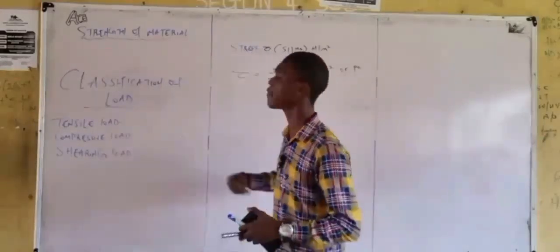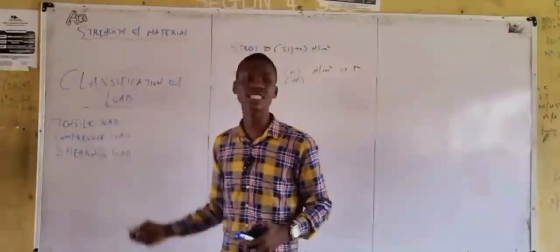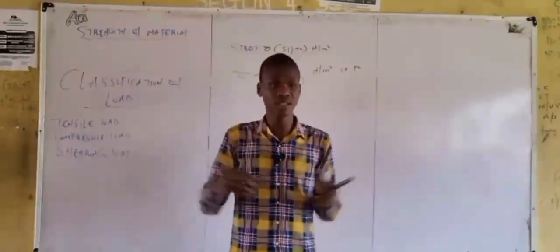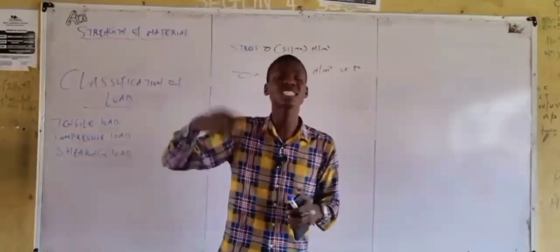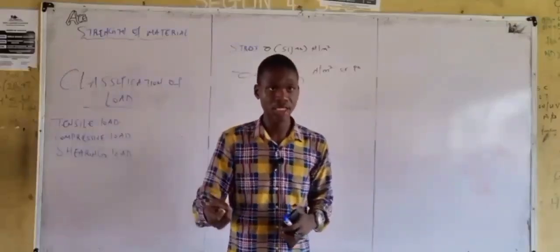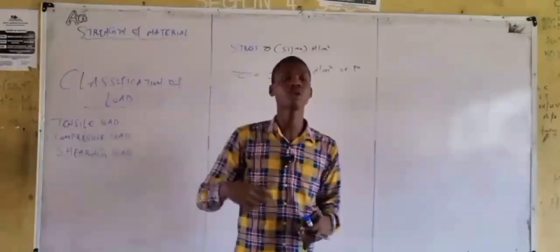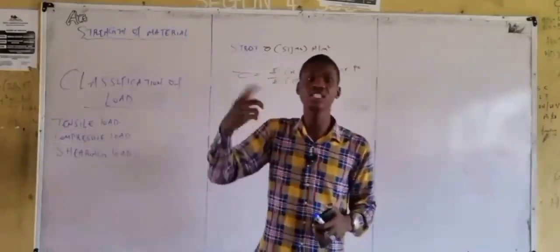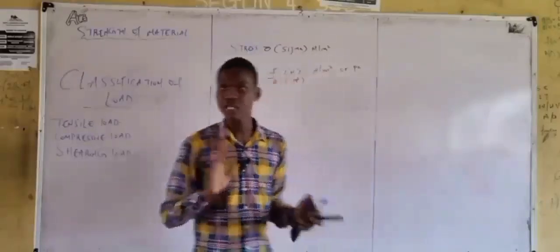Now when we say we have tensile stress, what can we deduce from there? It means when this tensile load is applied to the material, the stress induced is what? Tensile stress. You understand? Similarly, when compressive load is applied to a material, the stress induced is what? Compressive stress. So that's how it works.